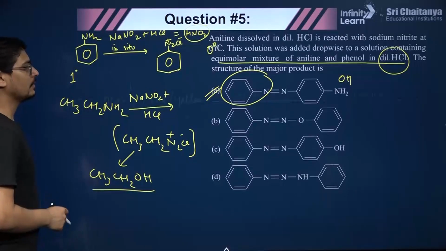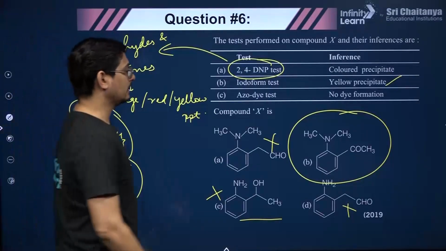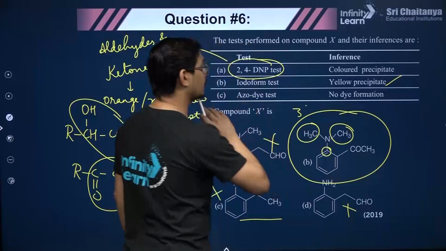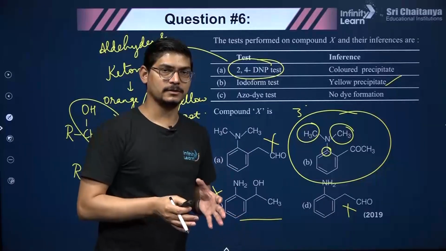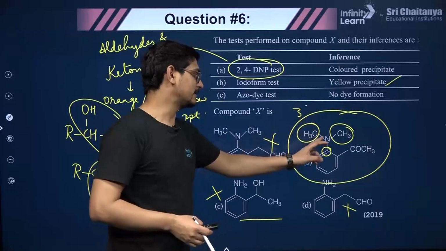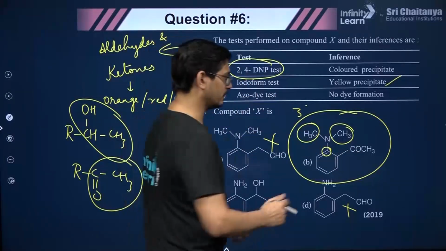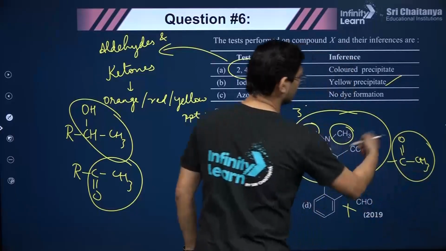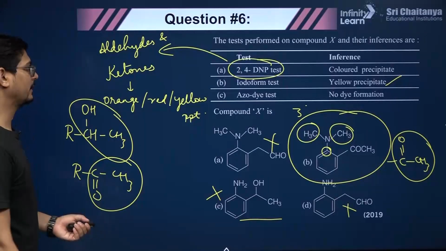So they will react, but it has to be a primary amine, and you can see that this is a tertiary amine. It is joined to 3 carbons. It will not form the azodye in the azodye test. If you react it with the diazotizing mixture, sodium nitrite and HCl, it will not form the diazonium cation. So yes, this is the correct answer. The 2,4-DNP test, yes, because it is a ketone, and the iodoform test, yes, it will give because it has the COCH3 functionality, C double bond O, CH3. Is that clear to everyone, right?